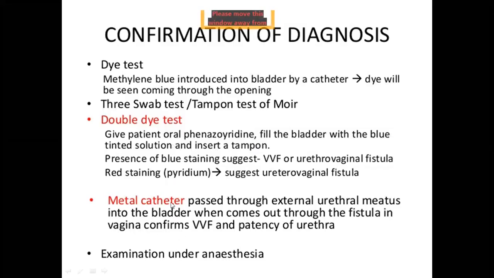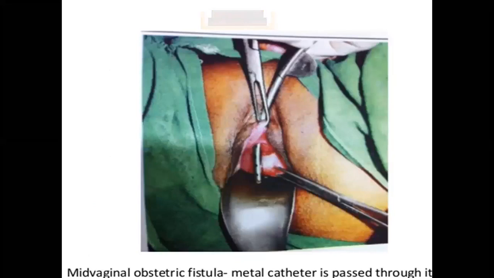Then another one is direct visualization. You pass a metal catheter through the external urethral meatus into the bladder, and you see that this metal catheter is coming out through the fistulous opening in the vagina. Then examination under anesthesia is done to palpate the fistulas and assess the number and size. So this is the metal catheter coming out through the vaginal opening.